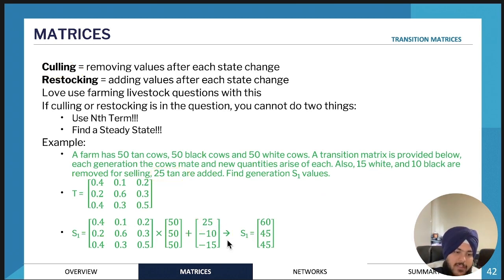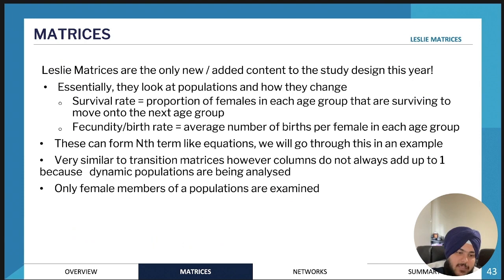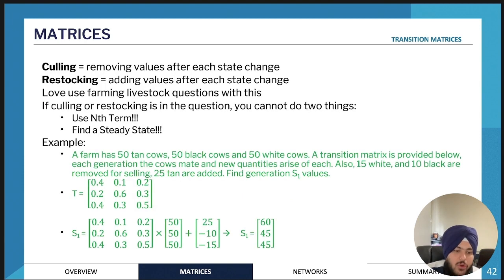And the important thing to note for this is, similar to financial maths, if you have something like this, you cannot use the nth term rules. You can't use T to the power of n. You'll have to use the recurrence relations. T to the power of n, plus A. So that A matrix would represent the change.